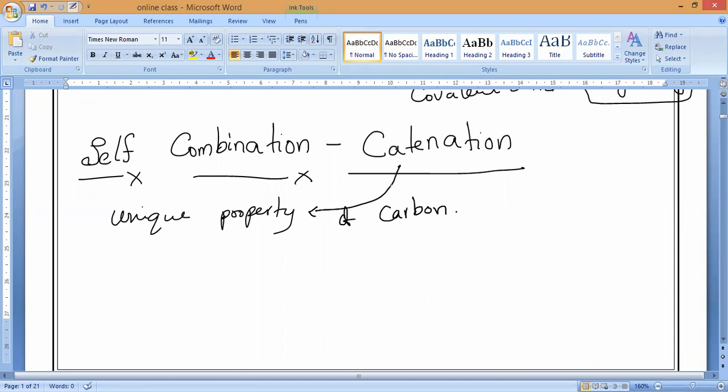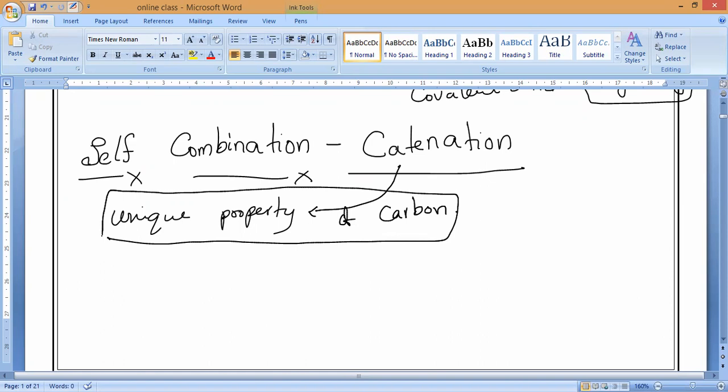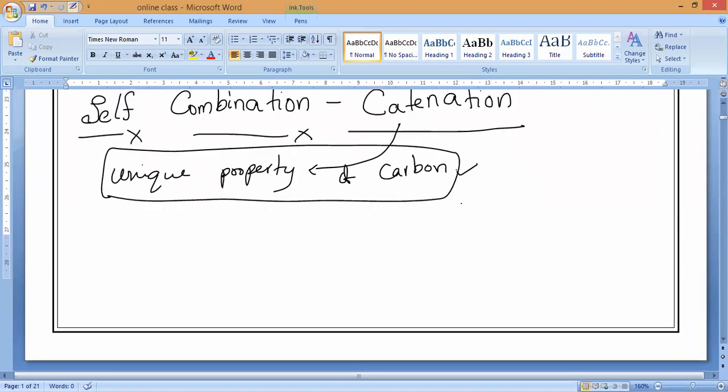Like this much strong. Do you understand, everybody? The bond formed by carbon with carbon atoms, or carbon with other atoms, other non-metals, this bond strength is not shown by any other elements. So that is why we can say self-combination or catenation is the unique property of carbon. So what do you mean by catenation or self-combination?